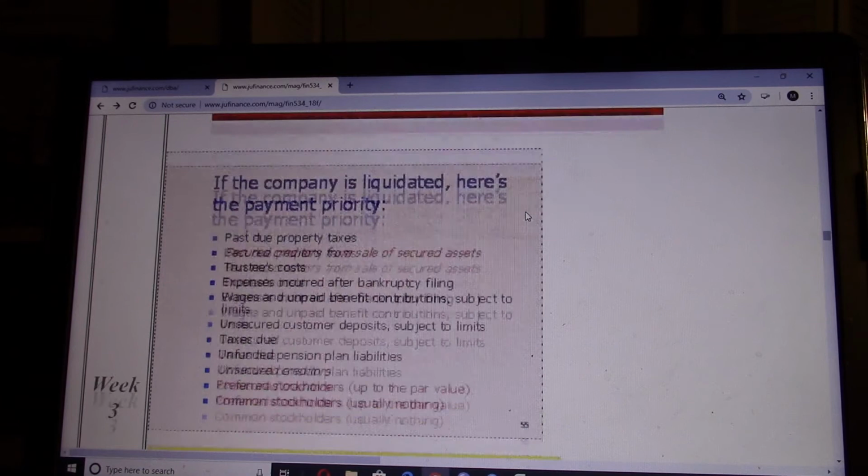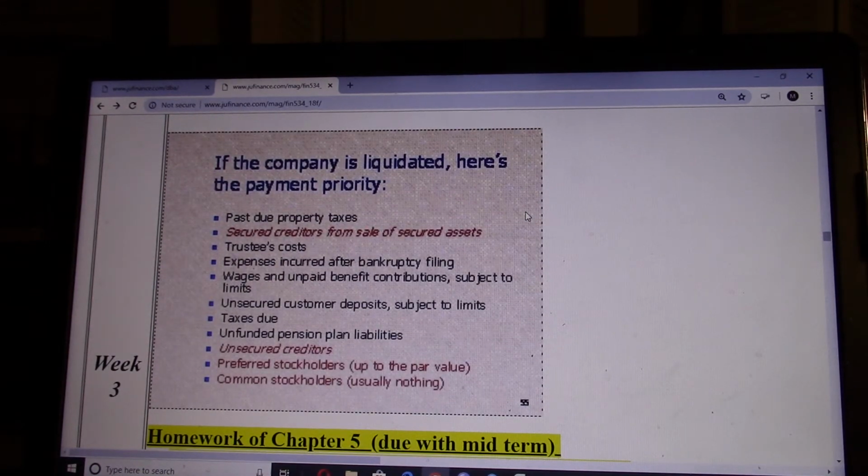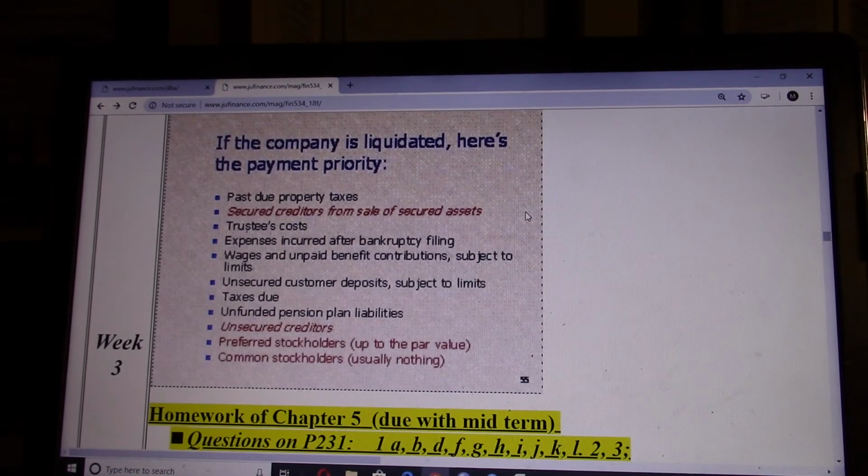Okay, so if the company is liquidated, what will happen to the investors? Bondholders, you see, if the company is liquidated, past due property tax has to be paid first, and secured creditors should be paid, and then trustees' costs, and then unsecured creditors will be paid after a lot of creditors receive their payment.